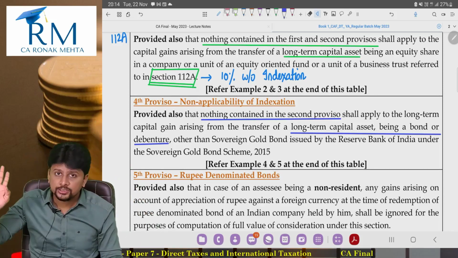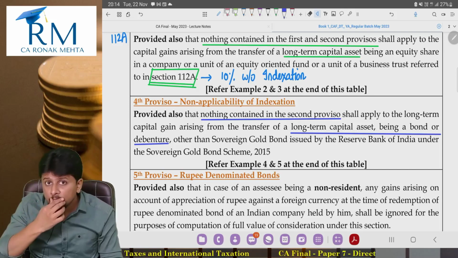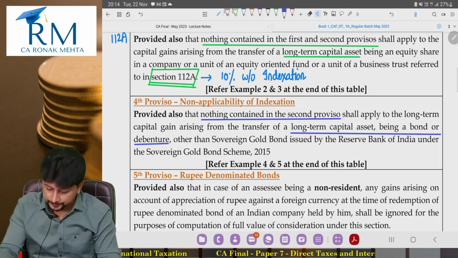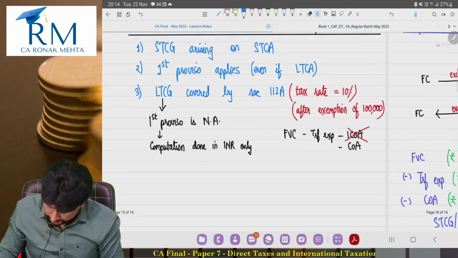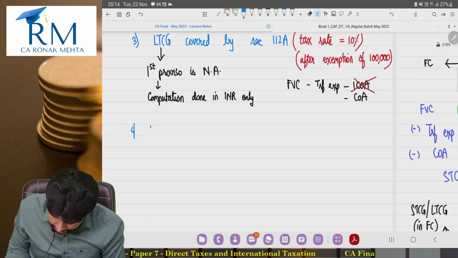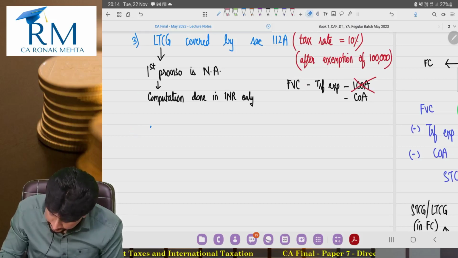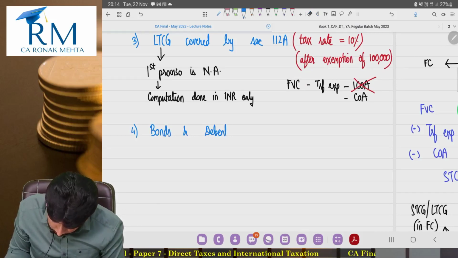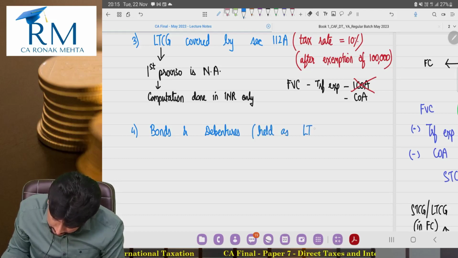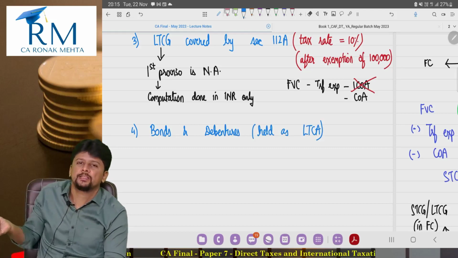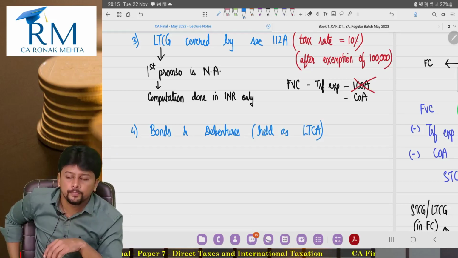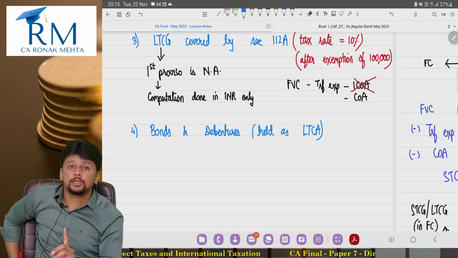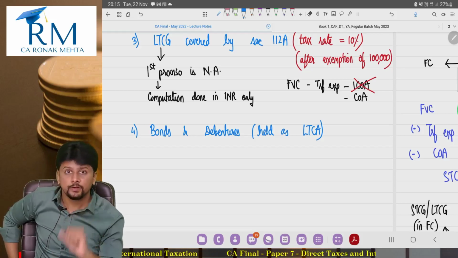Bonds and debentures, even if held as long term, indexation benefit will not apply. But there was something else also written there. Just one second. Generally speaking, bonds and debentures held as long-term capital asset. See, if they are held as short-term capital asset, anyways indexation benefit does not apply. If they are held as long-term capital asset, then also indexation benefit will not apply.